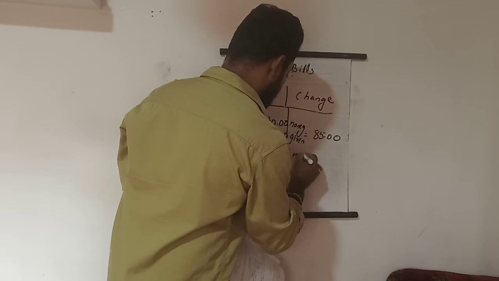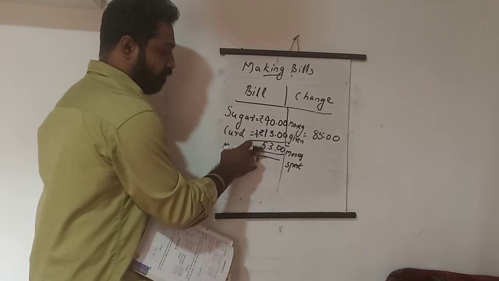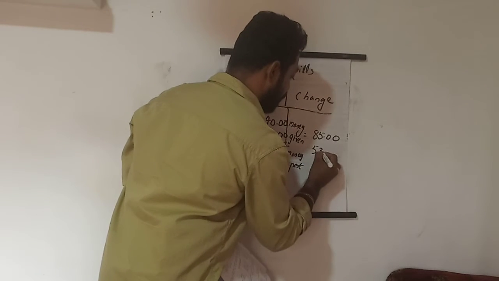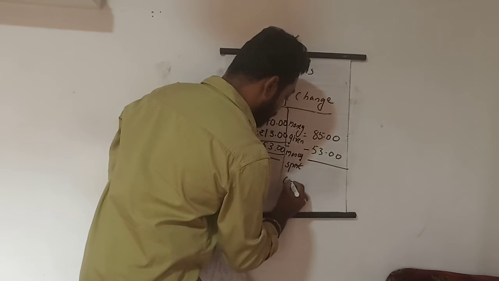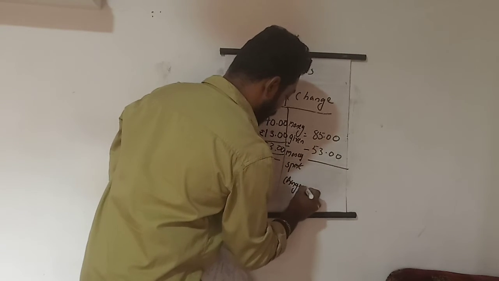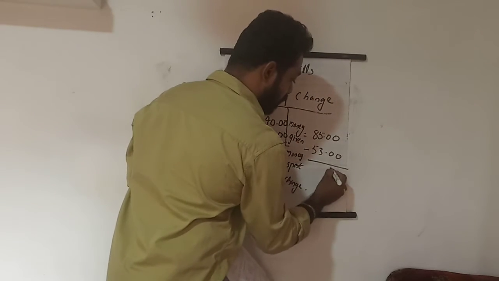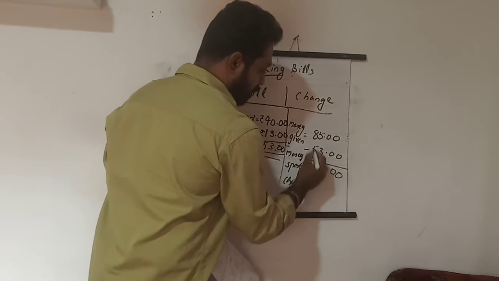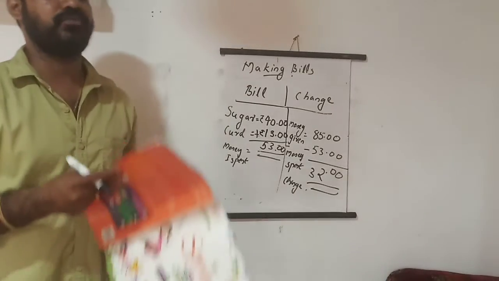Money spent, which we found here, sugar plus curd, is 53.00. When we subtract, we get the change. To find the change, we have to subtract from the total amount of money. 5 minus 3 is 2, and 8 minus 5 is 3. What will we get? 32. So this is the way we have to find the answer.